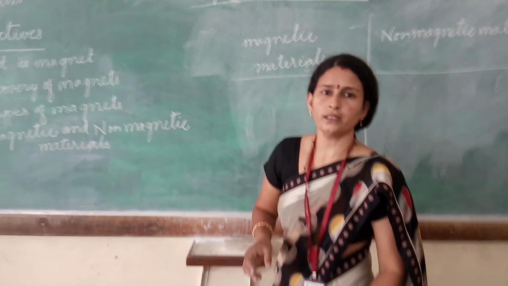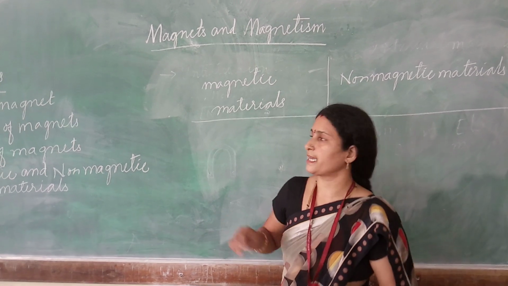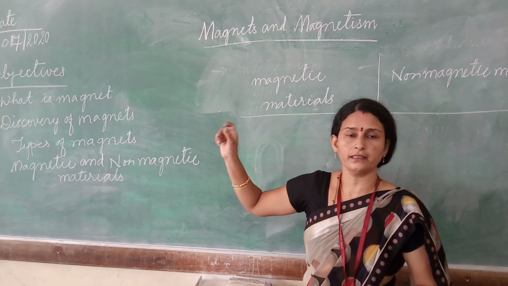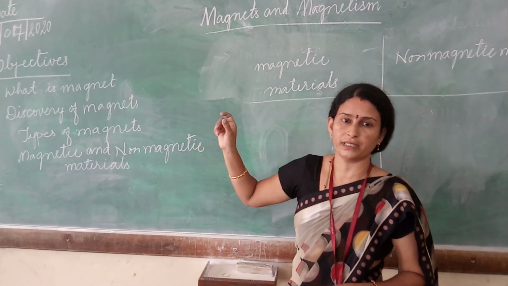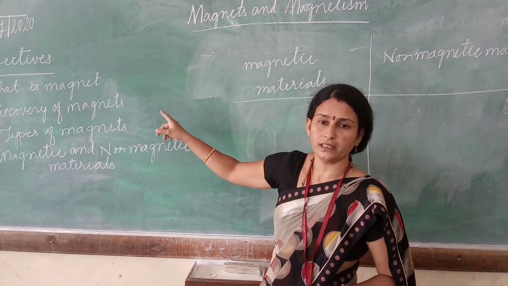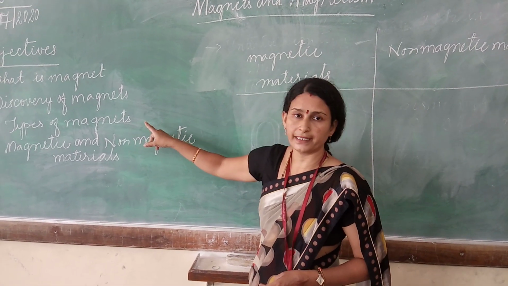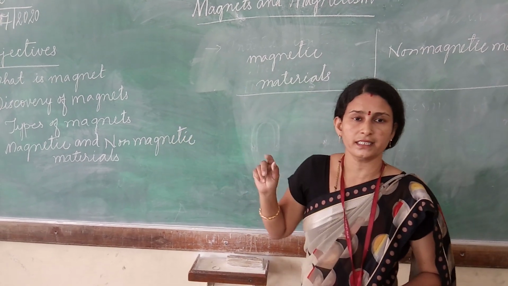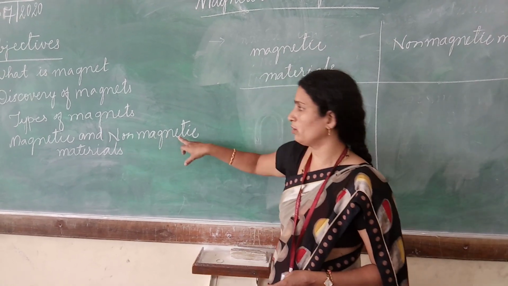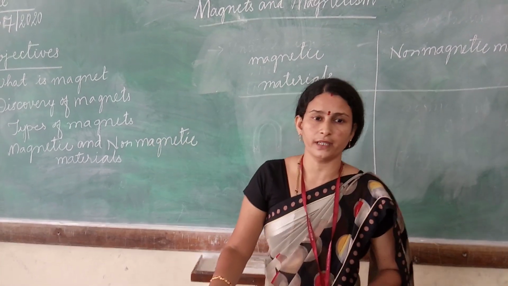Let me revise what all we have learned in today's class. We have learned what is a magnet. A magnet is a material which attracts iron things. Iron, cobalt, nickel, such kinds of things are attracted by the magnet. And next, we also learned the discovery of magnets. It was discovered by the shepherd. And we also learned types of magnets, that is natural and artificial magnets. Next we have learned magnetic and non-magnetic materials. Definitions we have learned, and we have conducted a small activity based on that also.